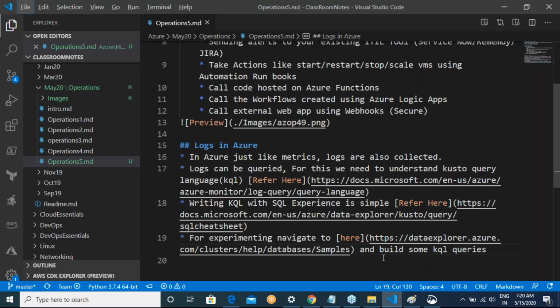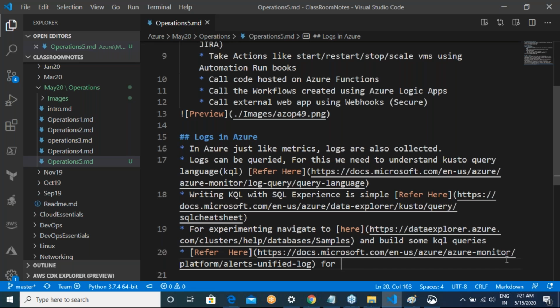Just refer to this section, that is more than enough. Refer here for log alerts. This is an extreme case. You might not end up going with log alerts, but if you want, you can use that.